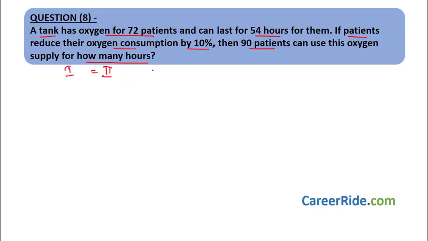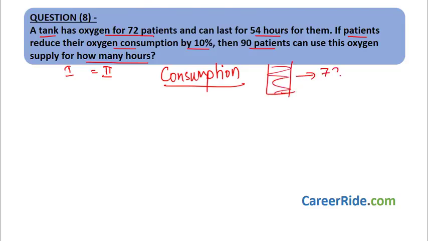We might not find work done like normally, but here there is another quantity which is similar to work done, and that is nothing but consumption. Now what we can observe over here is that whatever the tank of oxygen is, that is same for 72 patients and 90 patients. Both of them use the same tank. Now how much of the oxygen has been consumed? How can we find that? We do not know actually. And what is the capacity of the oxygen over here? That also we do not know, but it is much easier to find consumption.